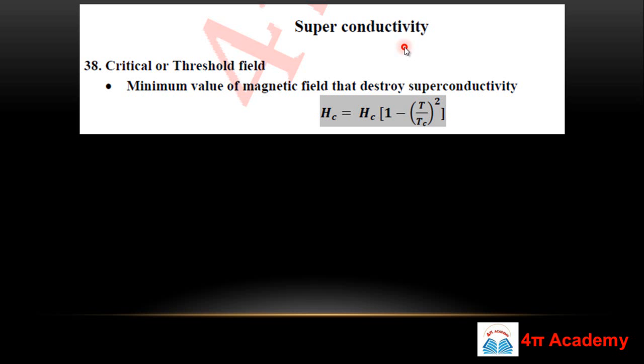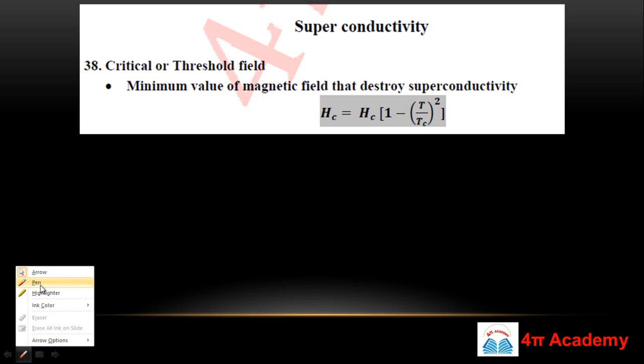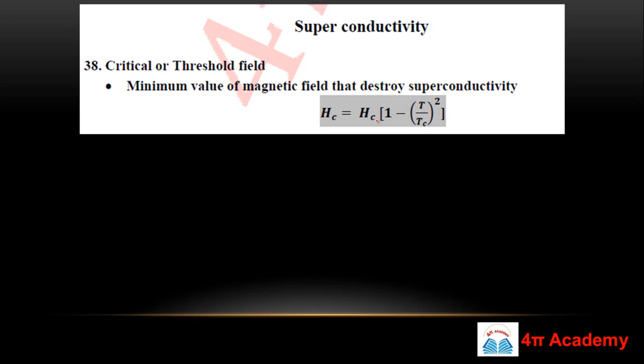The critical or threshold field is the field at which superconductivity is destroyed, the minimum value of magnetic field that destroys superconductivity. It is Hc equals Hc0 times 1 minus T upon Tc the whole square. A correction here: this is basically Hc0, the field at T equals 0.